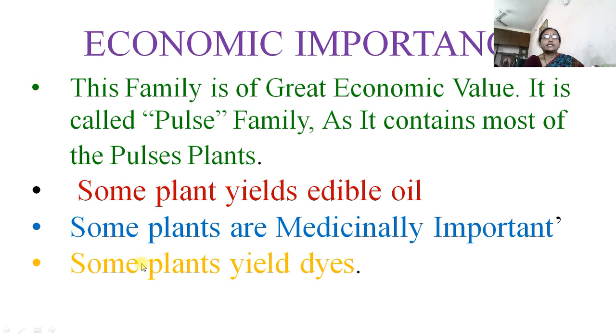Economic importance. This family is of great economic value. It is called the pulse family as it contains most of the pulse plants. Some plants yield edible oil, for example Arachis hypogaea, commonly called groundnut, and that plant yields edible oil. Some plants are medicinally important, like Pongamia pinnata, and some plants yield dye.